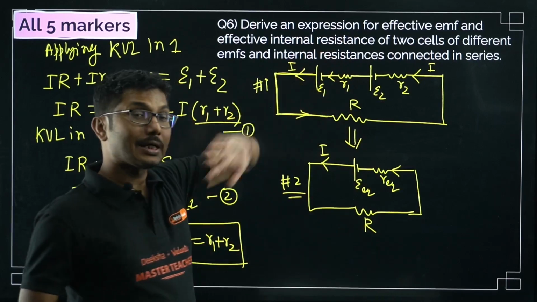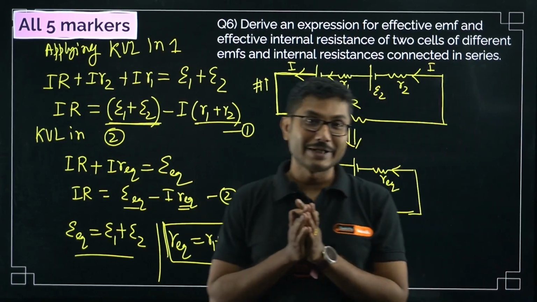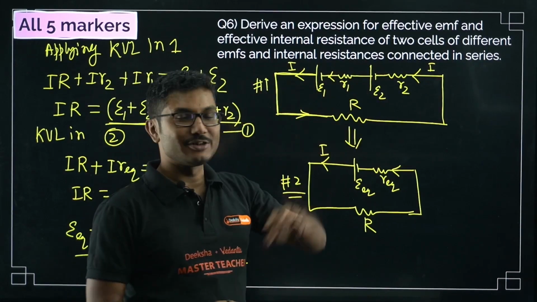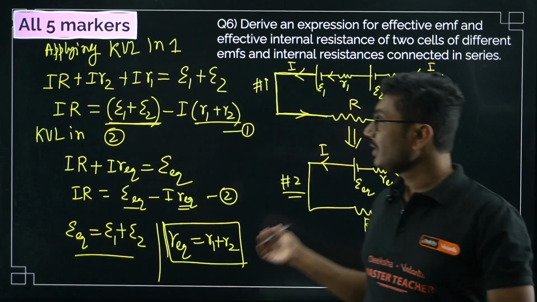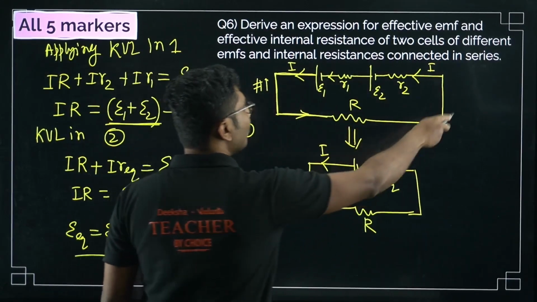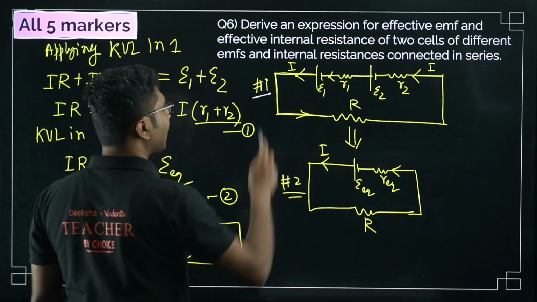Now when we are considering resistances in series or parallel, or capacitors in series or parallel, we add one cell, but when we are considering cells in series or parallel, we add one resistance. Okay. Now applying KVL, we have to apply KVL in this loop. Okay, so applying KVL in number 1. So this is number 1.